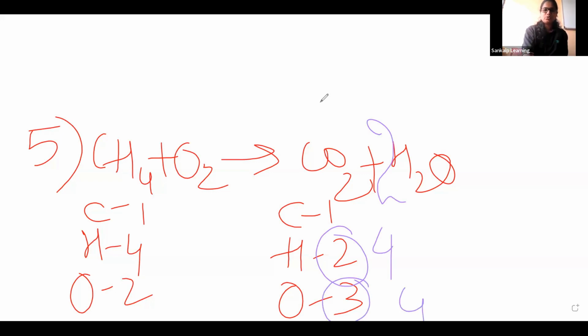But here oxygen is 2. If I want to make it 4, I am going to multiply this by 2, 2O2. Now oxygen is 4. Carbon 1, hydrogen 4, oxygen 4 on both sides. CH4 plus 2O2 gives CO2 plus 2H2O. Very good, keep trying. So like this, we have to balance equations.